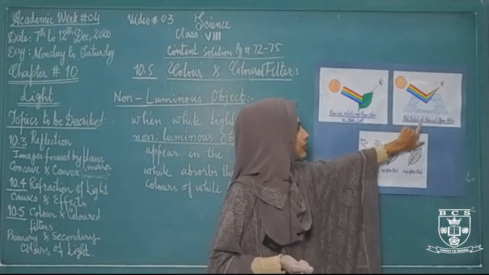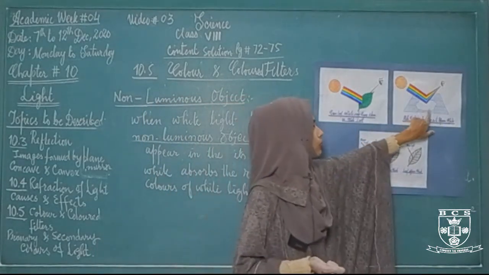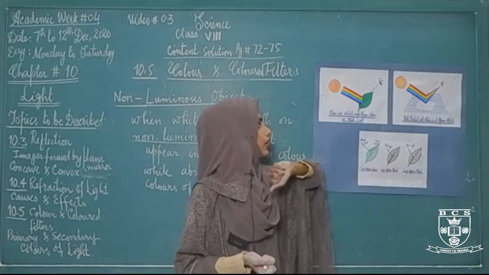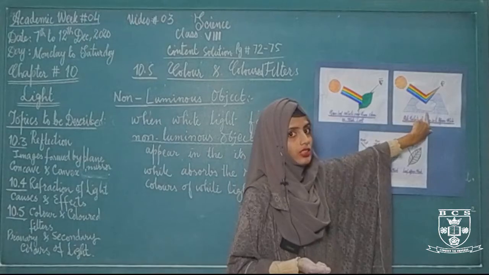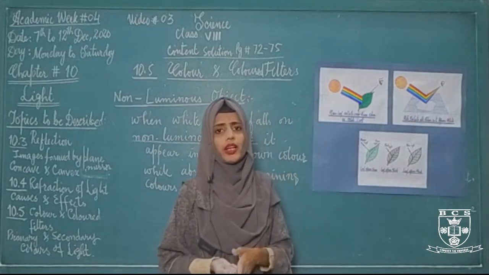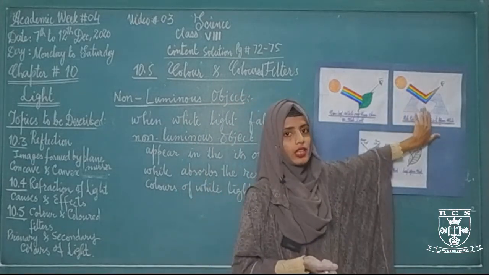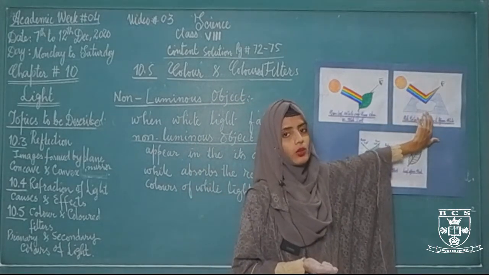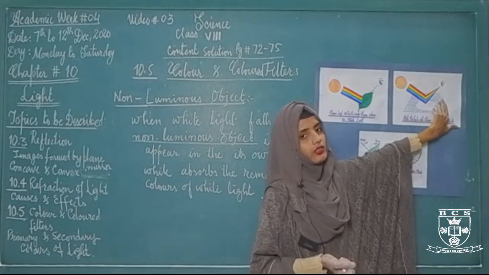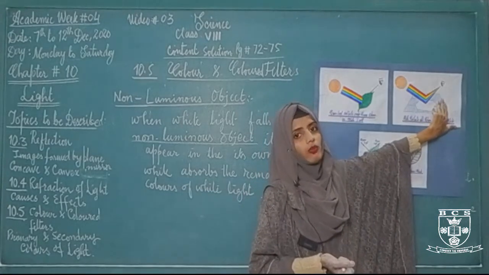If you look at the second diagram, this second diagram is showing the milk which is spread on the floor. फ्लोर पे जो मिल्क फैला हुआ है, if the white light strikes on this milk, it will appear white in color. Why does this milk appear white in color? Because all the 7 colors of light, when it strikes on this white milk, all these 7 colors will transmit into our eyes and we can see them as a single ray of white light.